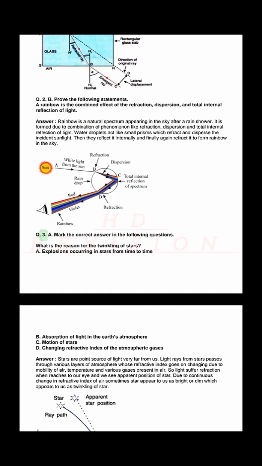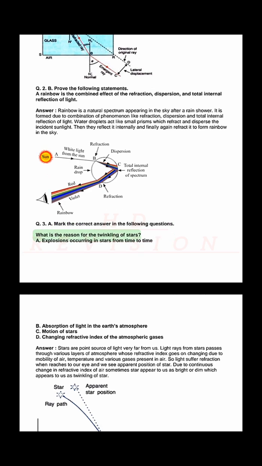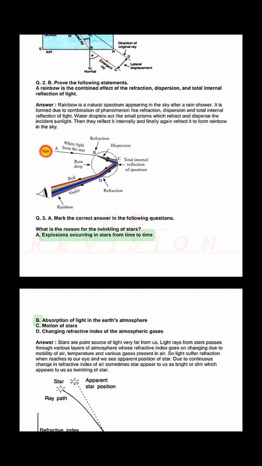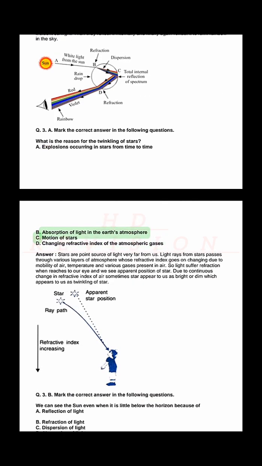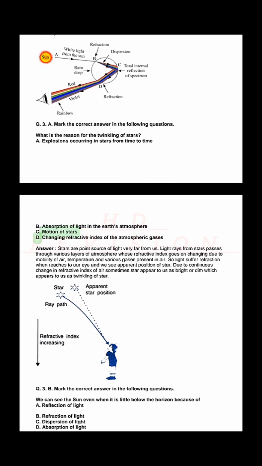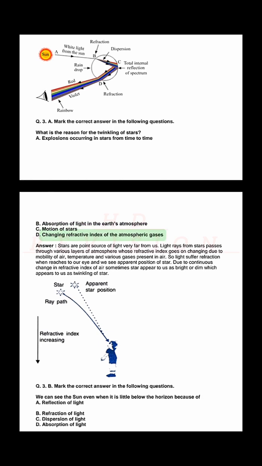Q. 3. A. Mark the correct answer in the following questions. What is the reason for the twinkling of stars? A. Explosions occurring in stars from time to time. B. Absorption of light in the Earth's atmosphere. C. Motion of stars. D. Changing refractive index of the atmospheric gases.